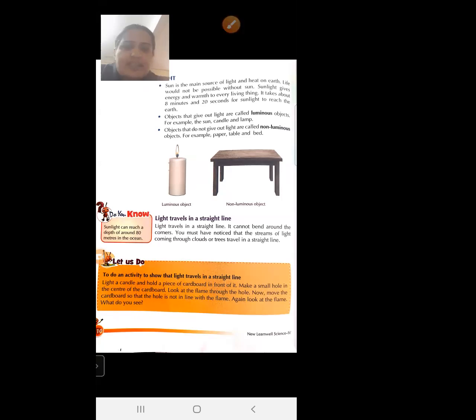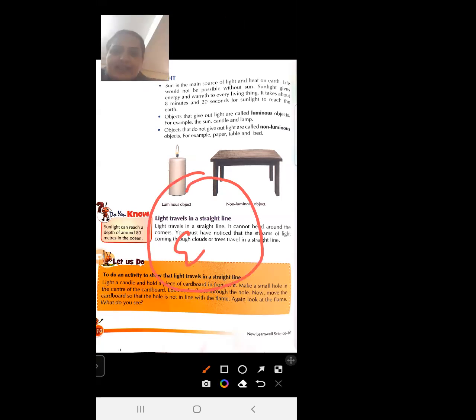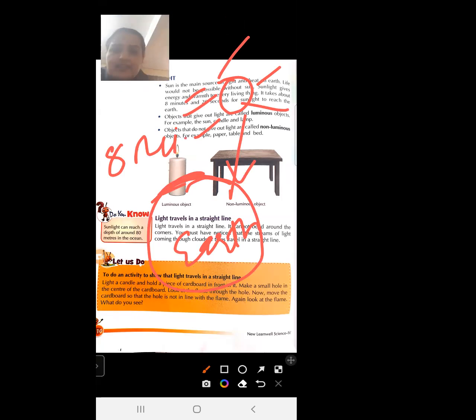the earth surface. Suppose this is earth and this is earth surface and it is sun. So when sunlight enters on the earth surface, it takes 8 minutes and 20 seconds to reach the earth surface.